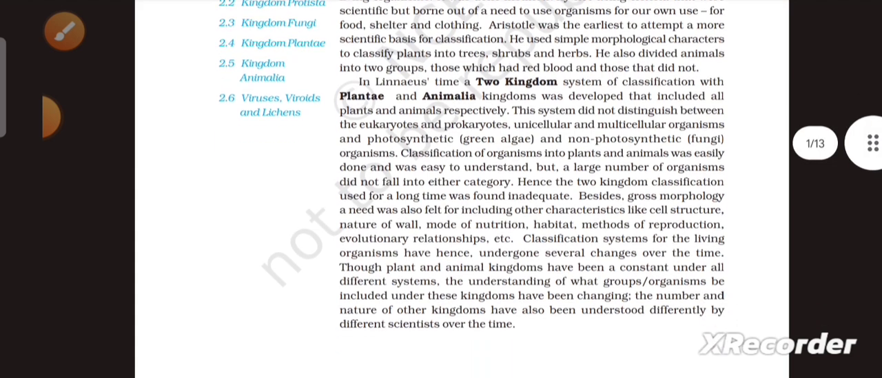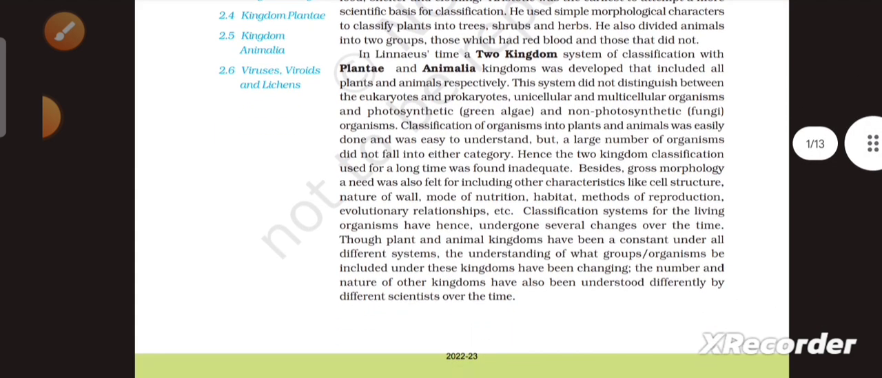Classification of organisms into plant and animals was easily done and was easy to understand, but a large number of organisms did not fall into either category. Hence, the two kingdom classification used for a long time was found inadequate. Besides gross morphology, a need was also felt for including other characteristics like cell structure, nature of cell, mode of nutrition, habitat, methods of reproduction, evolutionary relationships, etc.